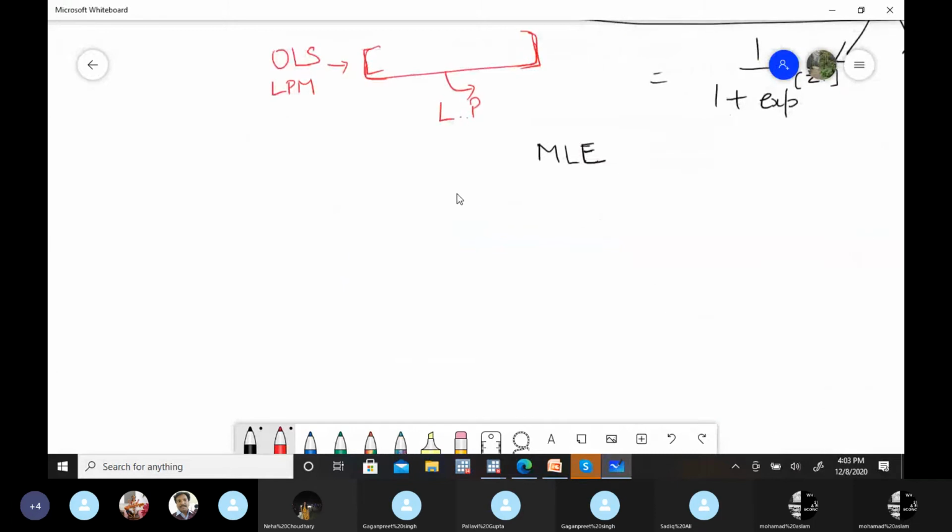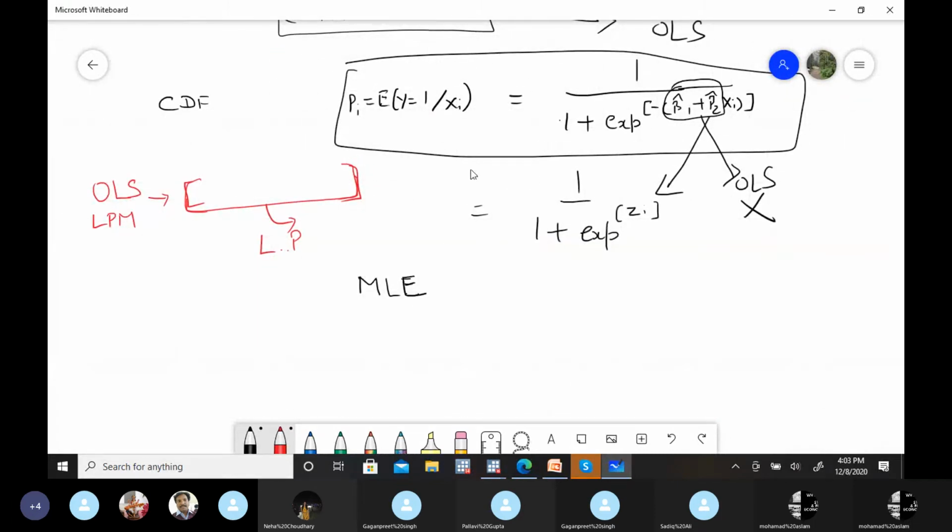But this derivation, this estimation part, you won't get easily from the textbooks. I think Gujarati, Maddala, Koutsoyiannis, Wooldridge, all these four textbooks don't have the derivation part of these models. They explain these models, but not the estimation, like we did the derivations for OLS estimates with the matrix method and bivariate. Anyhow, if you need those derivations as well, then whenever I do that in future, you are most welcome to join for those derivation parts only.